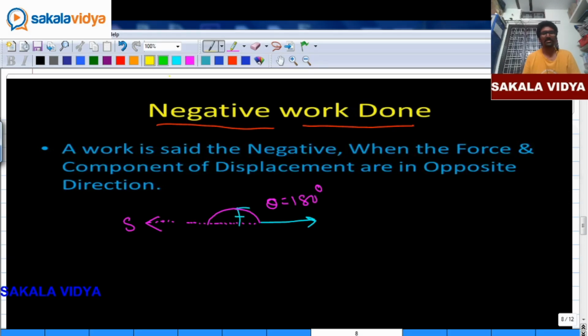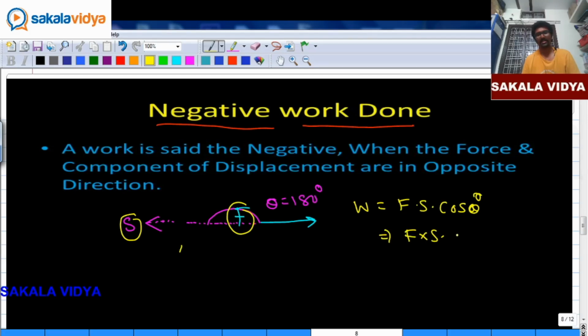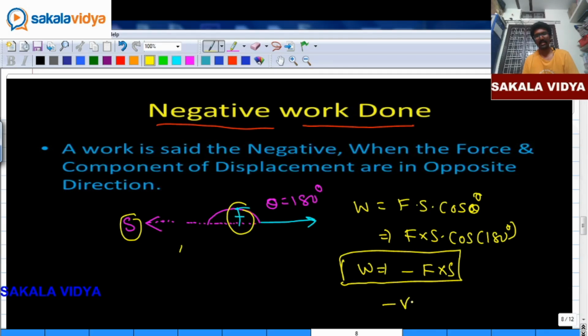So let us substitute in our basic formula. Work done is equal to force into displacement into cos theta, where theta is the angle made between displacement and force. So if we substitute theta equal to 180, we get F into S into cos 180. As we know, cos 180 is minus 1, so minus of F into S. So simply this is called as negative work done.